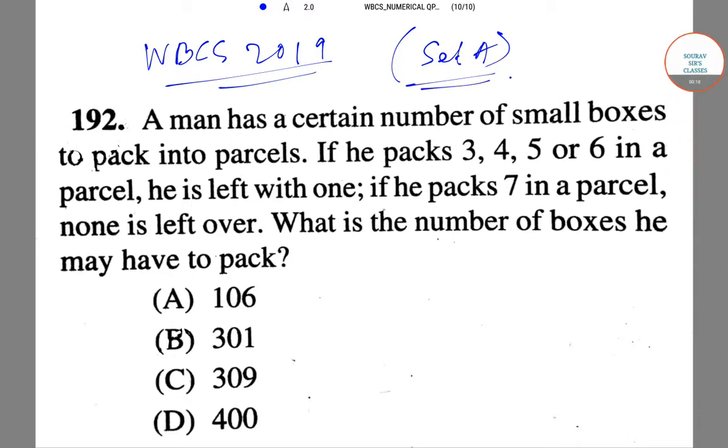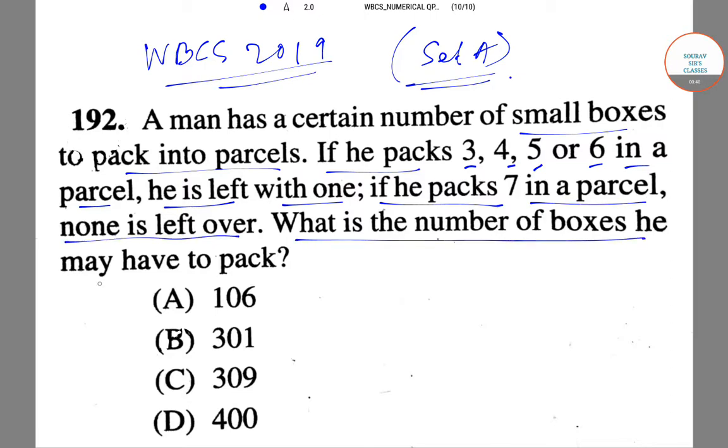The problem that we are solving is that a man has a certain number of small boxes to pack into parcels. Now if he packs 3, 4, 5 or 6 in a parcel, he is left with 1. And if he packs 7 in a parcel, then none is left over. Then what is the number of boxes that he may have to pack? The options are 106, 301, 309 and 400.